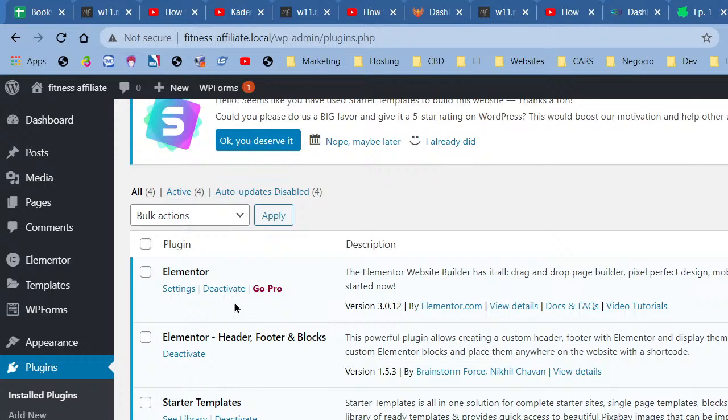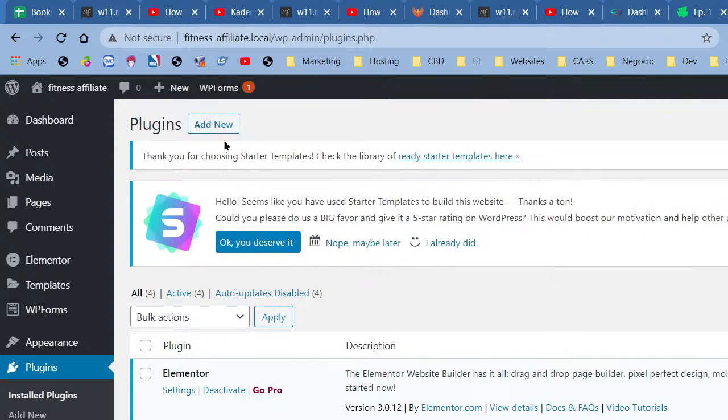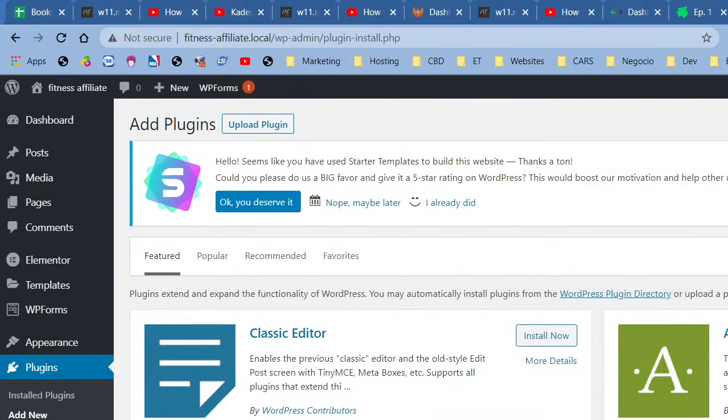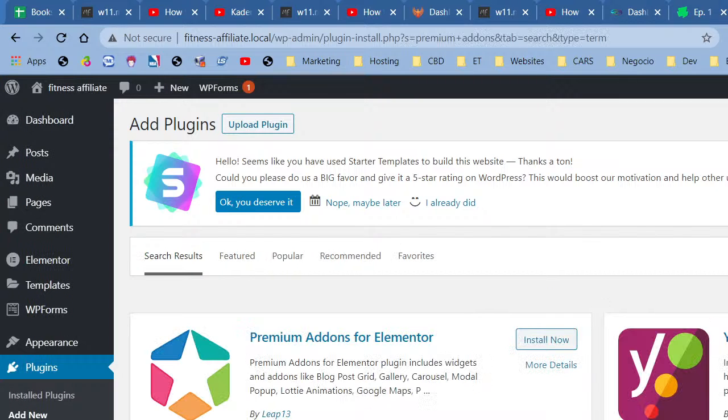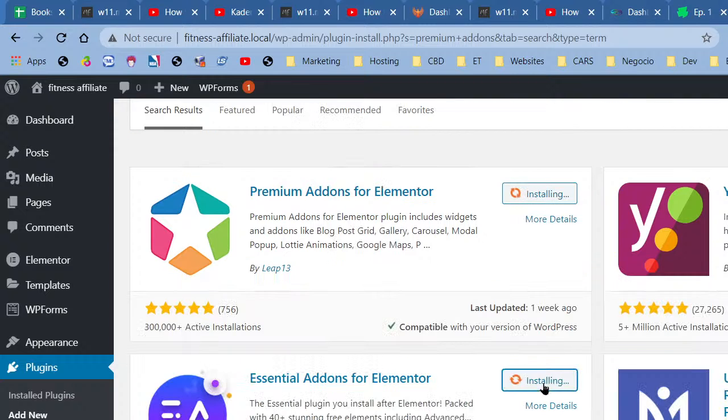Now we're going to get some more widgets for our Elementor page builder. So we're going to go to add new plugin, right? And we're going to search premium add-ons for Elementor. Just typing in premium add-ons should be good enough. Perfect. And right below premium add-ons, we also have essential add-ons. So I don't need to search for that one, right? I'm just going to go ahead and click essential add-ons.